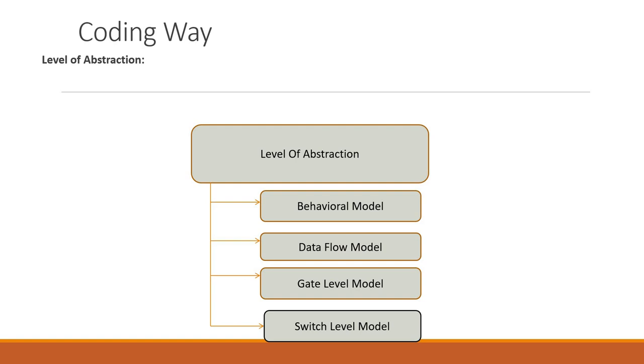So there is a first level of abstraction, the behavioral model, then we have the data flow model, then the gate level model, and then the switch level model. For the time being, you need to understand we are not going to use the switch level model. Here we will use only the gate level model, data flow model, and behavioral model. What are those things basically?